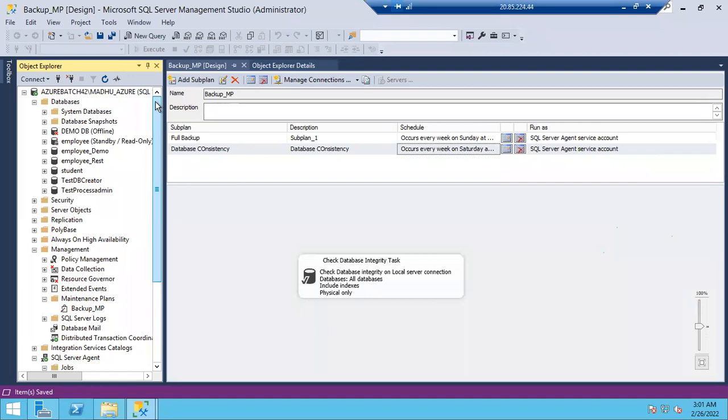I have a doubt. If we start SQL Server in single user mode, will the agent stop? The agent will not start because SQL Server is in single user mode.